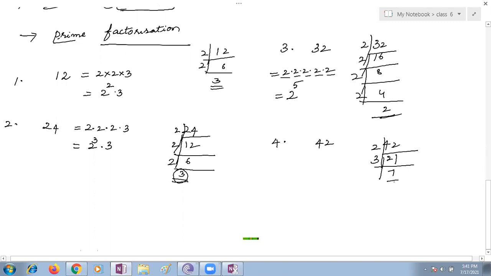Can I stop here? 7 is a prime number? Yes, ma'am. What are the prime factors for 42? 2, 3, and 7. You can put a dot or a multiplication symbol; both are the same symbol. Very good. Very good, Drona.